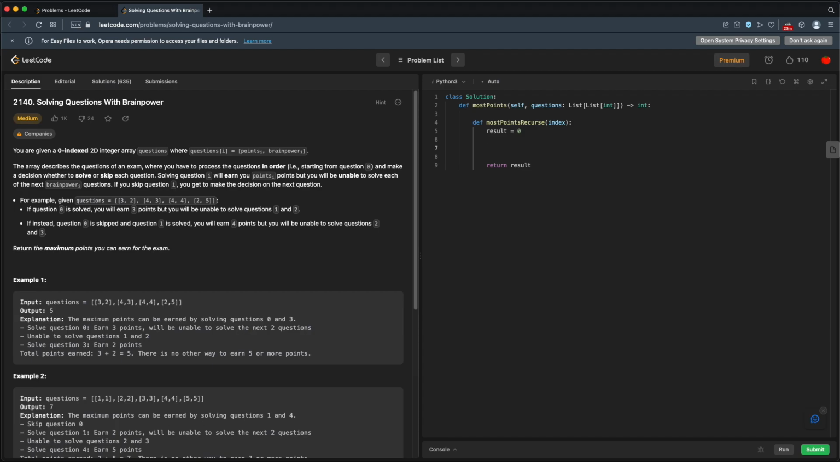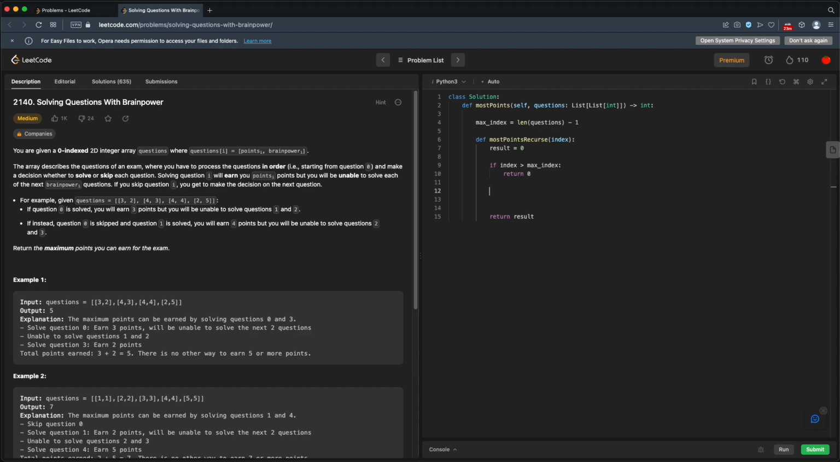That happens when our index is greater than the max index. So let's create our max index out here so we don't have to recalculate it every time. The max index is just the length of questions minus 1. Okay, so now our base case: if our index is greater than our max index, well then we're done and we return 0.